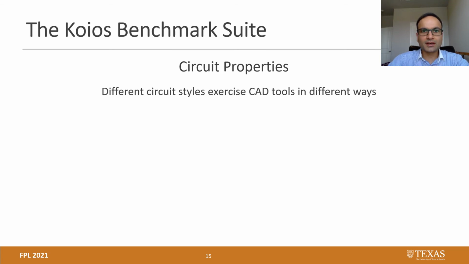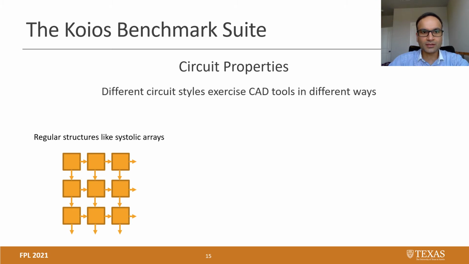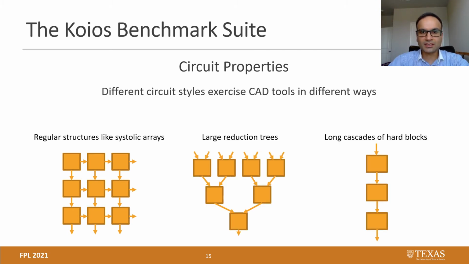Circuit properties. Different circuit styles exercise CAD tools in different ways. Some circuit properties or styles that are common for deep learning designs include regular structures like systolic arrays, large reduction trees, and long cascades of hard blocks. And we have designs in Koios that cover these different architectural styles.